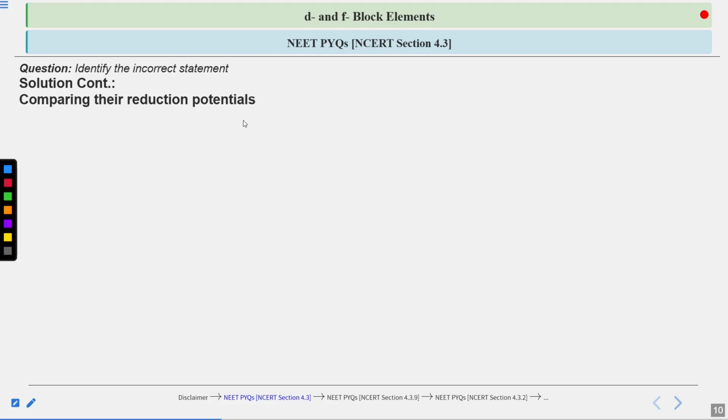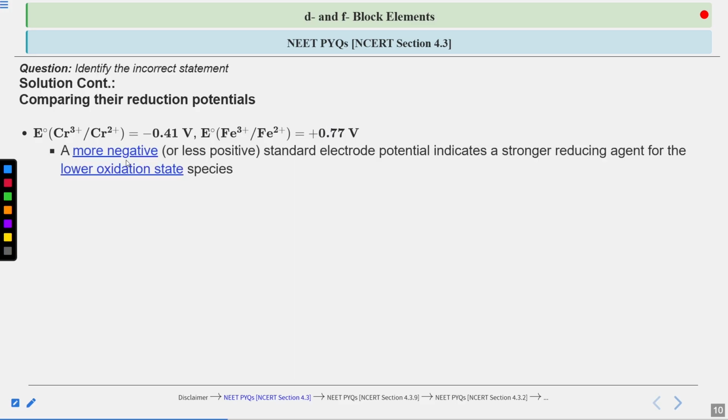Now, if you compare their reduction potentials, the E naught, the standard reduction potential for chromium 3 positive to chromium 2 positive is negative 0.41 volt. Meanwhile, the E naught of iron 3 positive to iron 2 positive is positive 0.77 volt. So a more negative or less positive standard electrode potential indicates a stronger reducing agent for lower oxidation state species.